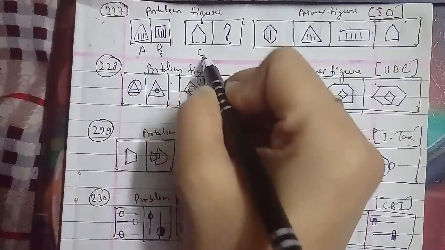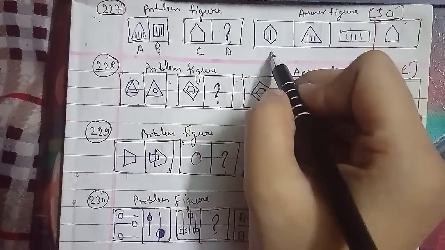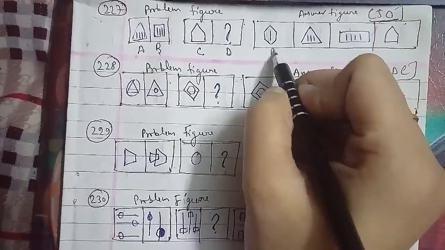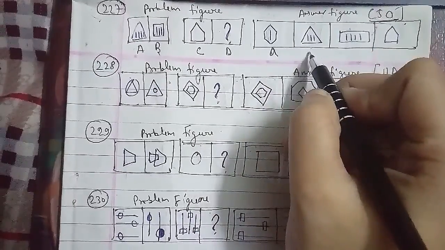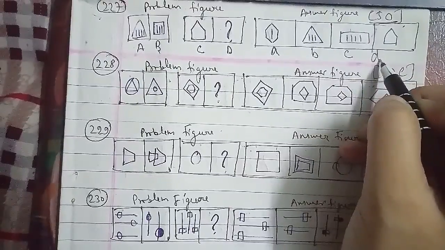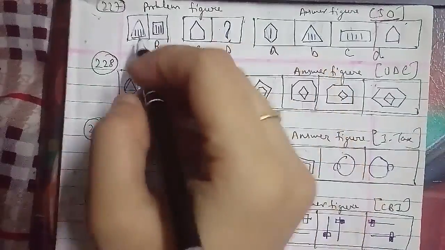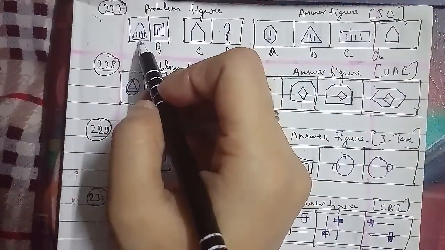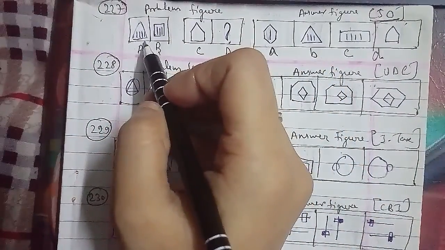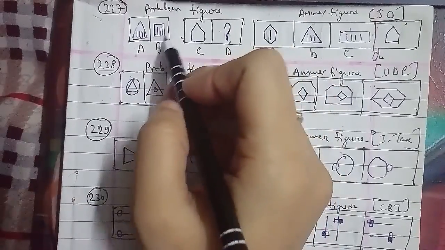That we have to find out here, and that is named as figure A, small a, here it is the B figure, this is your C figure, and this is your D figure as well, which we have to find out here. And as you can see the pattern they are following in it, that is a triangle with four lines inside it, and then in the B figure, if you can see here, in a square, there are three lines inside it as well.